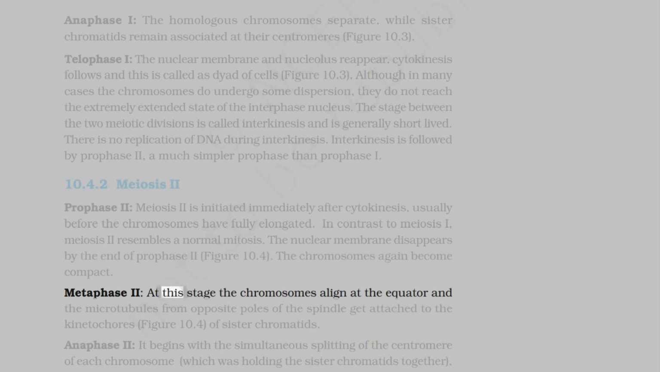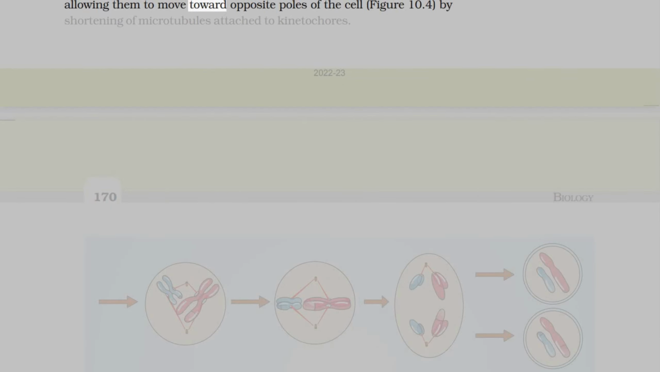Metaphase II: at this stage the chromosomes align at the equator and the microtubules from opposite poles of the spindle get attached to the kinetochores, figure 10.4, of sister chromatids. Anaphase II: it begins with the simultaneous splitting of the centromere of each chromosome, which was holding the sister chromatids together, allowing them to move toward opposite poles of the cell, figure 10.4, by shortening of microtubules attached to kinetochores.